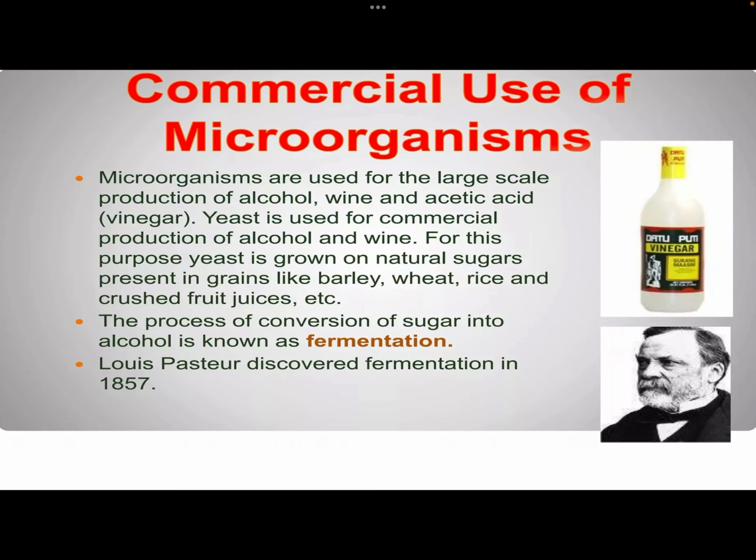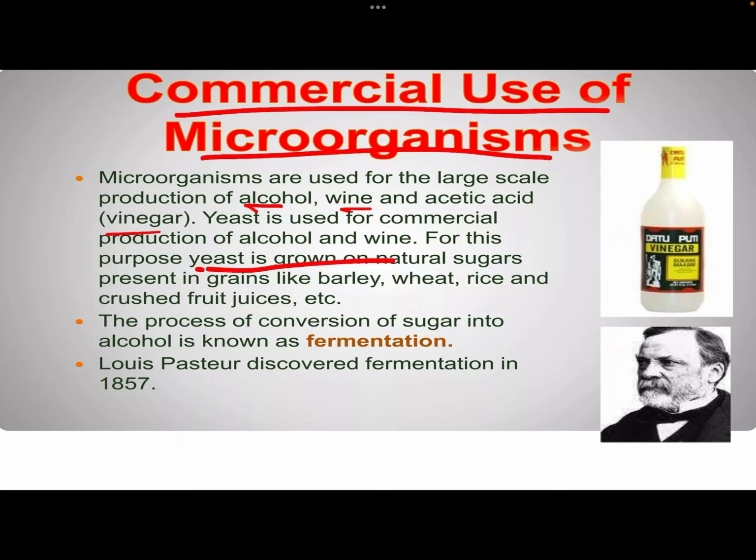Now the beneficial microorganisms are also used for commercial use, that is, on a large scale for the production of alcohol, wine, and vinegar, which is acetic acid. Yeast is also used in commercial use, but here the yeast is grown on natural sugars like grains, which are barley, wheat, rice, and crushed fruit juices, and for wines we mainly use grapes.